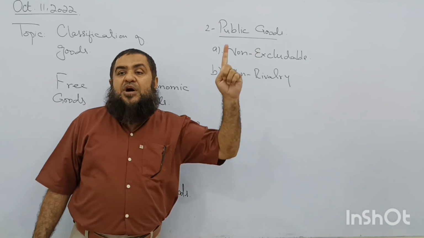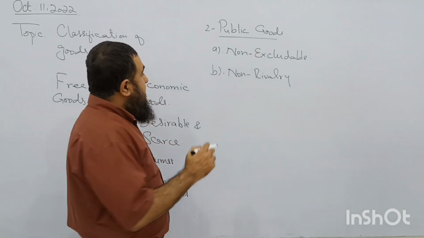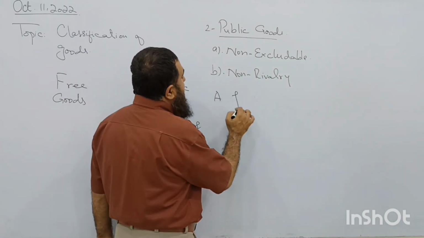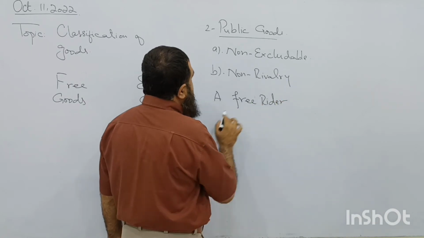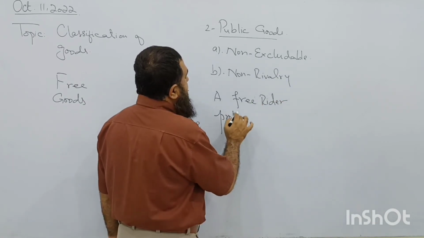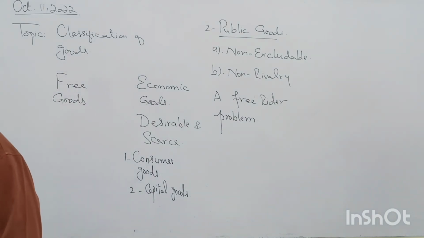And there is one problem which is associated with public goods. What is that? That is the free rider problem. What do we mean by free rider problem? That everyone wants to enjoy the benefits of public goods, but nobody is willing to pay for them. Clear?